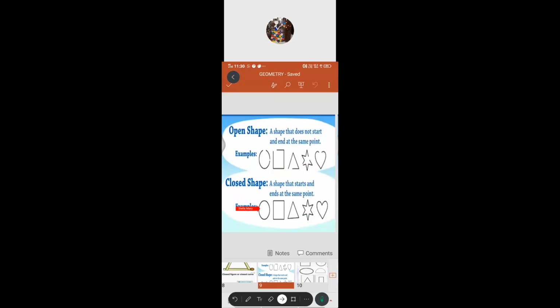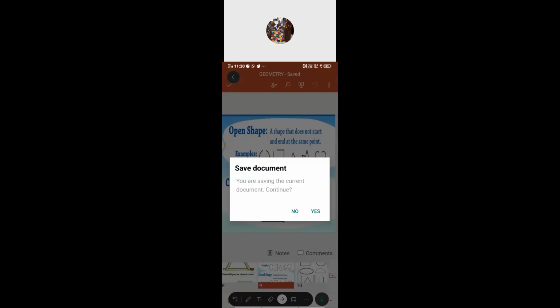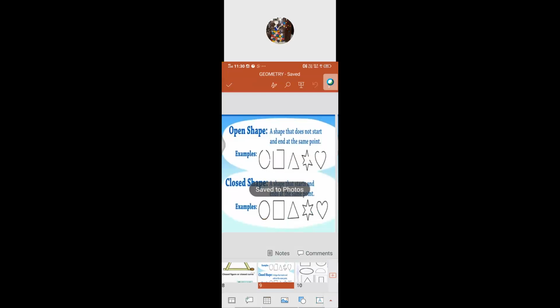We'll come to the closed figure, fully closed. See the shape that started and ended at the same point. You just try in your notebook, children. At the end of the time, everyone has to show roughly what you are doing now. So these are closed shapes. A shape that starts and ends at the same point, we call a closed figure. Now we are going to see what different shapes we have learned so far.